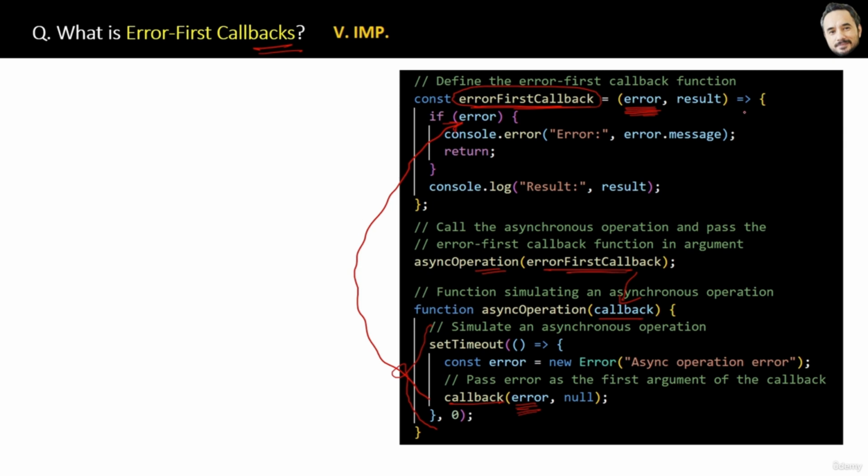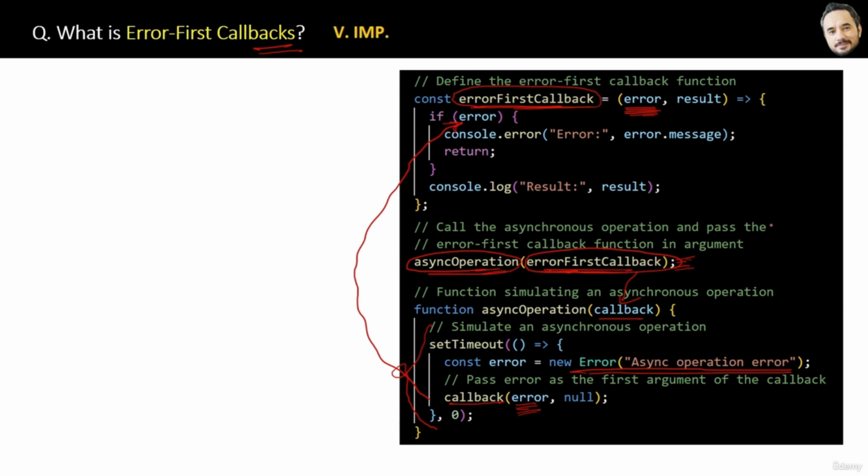Now obviously, in real projects you will not create the error like this, with a new error object, the way I did it here. In a real application, the error will come from the user, but I did it just to show you. In our real application, wherever any function does some asynchronous operation, we will pass this error-first callback function as a parameter like this, and we will reuse it in many places in our application.